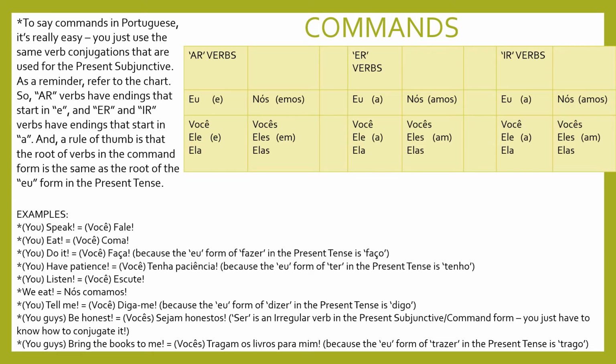Be honest. And if I'm talking to you guys, vocês, and I say bring the books to me, I'd say tragam os livros para mim. Because the eu form of trazer, to bring, in the present tense is trago. So we base our conjugations in the command form and present subjunctive off of that, off trago. And because trazer is an ER verb, the endings now switch to A's in the present subjunctive and command. So it's traga, traga, tragamos, and tragam, right? So, vocês tragam os livros para mim.